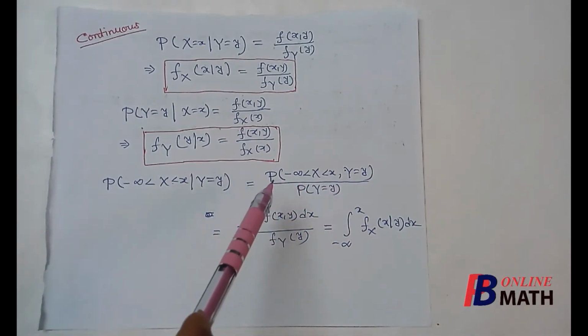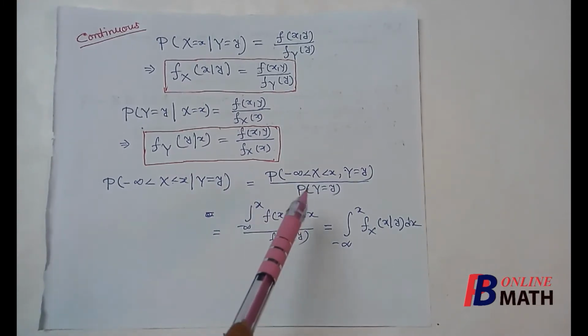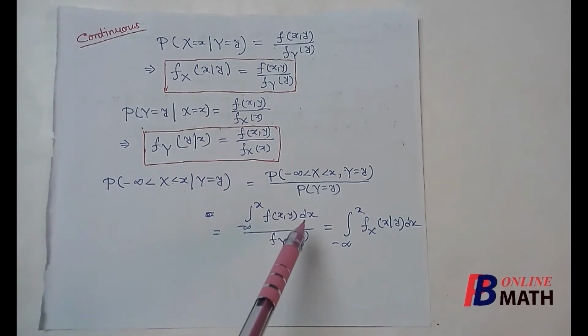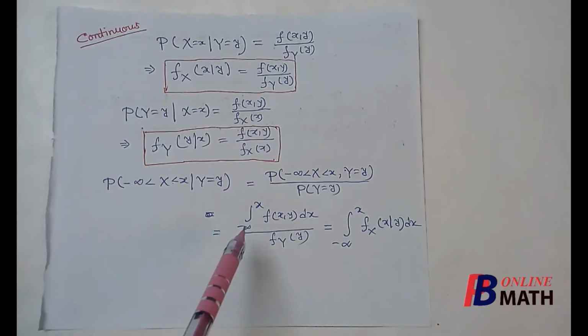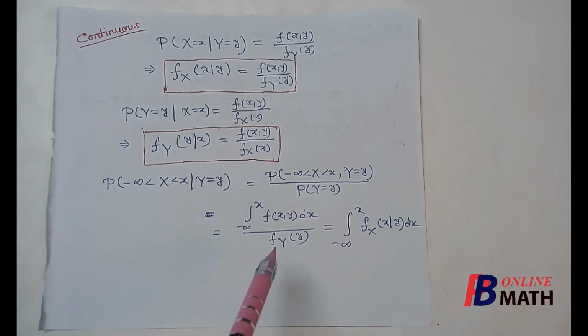Now this in terms of density function can be written as the integration of f_xy, the joint PDF, from minus infinity to x with respect to x, divided by P of y equal to y, which is the marginal PDF of y.